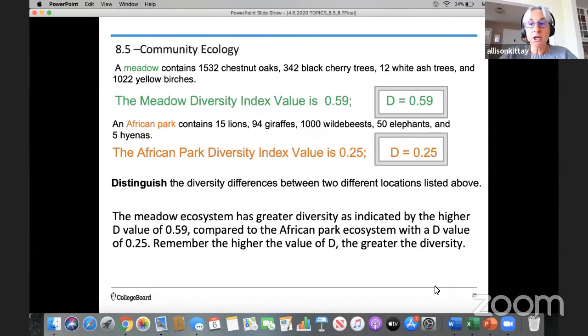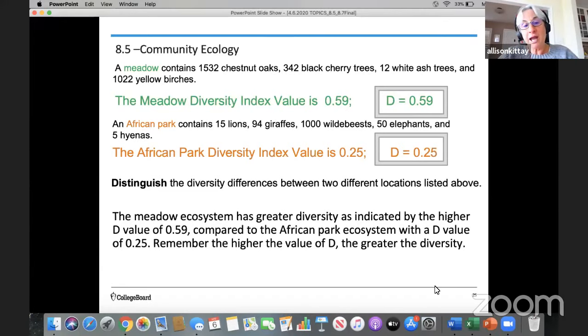And I'm giving you two different communities, a meadow and an African park. You can see the numbers of the individual trees in the meadow community and the given diversity index value. And again, if you want to practice this, you could totally apply that formula after this broadcast is done. You can stop it here, get the data, and then practice the math if you are so inclined. But the diversity index is 0.59.